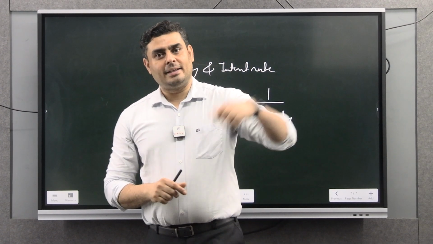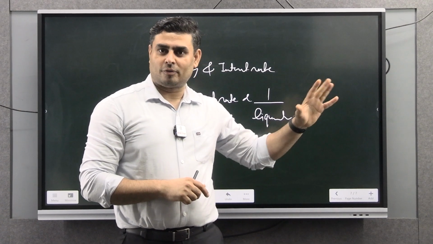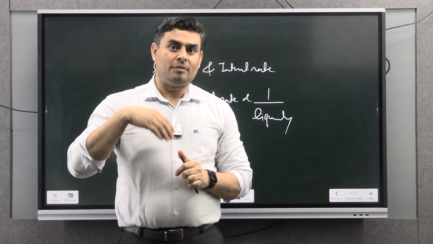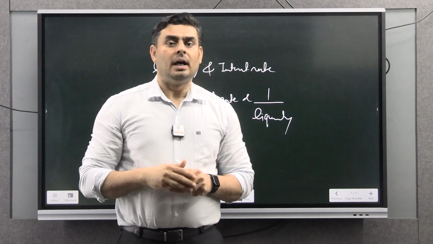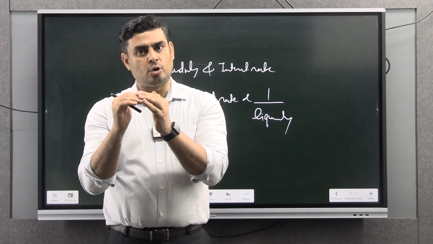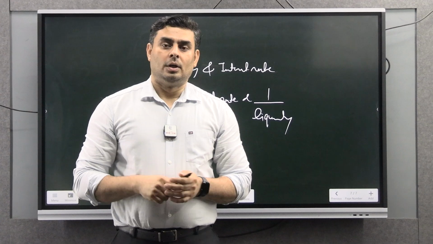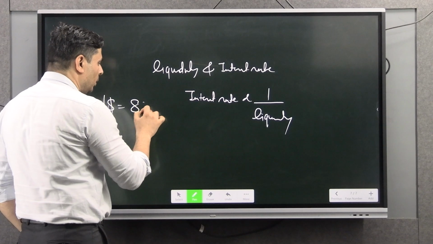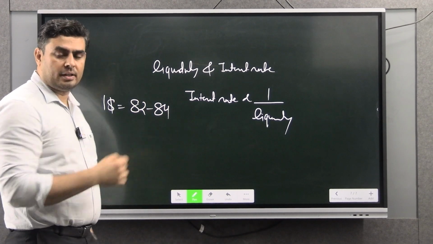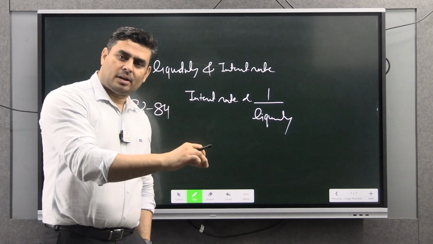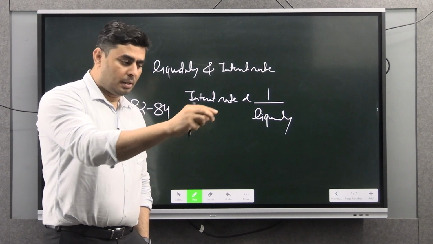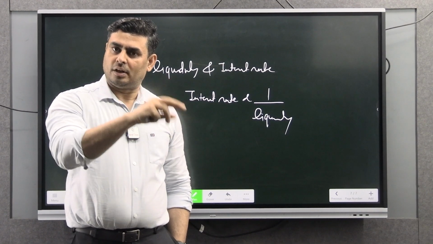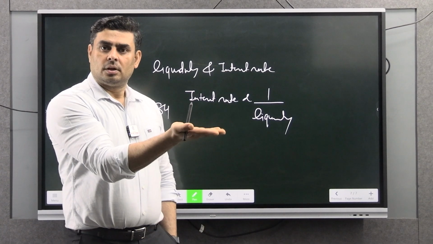But if RBI intervenes in the foreign exchange market, then what will happen? Liquidity in the Indian economy will further decrease. And because liquidity will further decrease, interest rates will increase, and the overall GDP growth rate is also going to be impacted. So if RBI tries to stabilize $1 at 82 or 84 rupees, RBI has to intervene in the market. How? RBI will sell the dollar at a lower price, but by selling, they will soak up whatever liquidity is there. And if the liquidity decreases, interest rates will what?